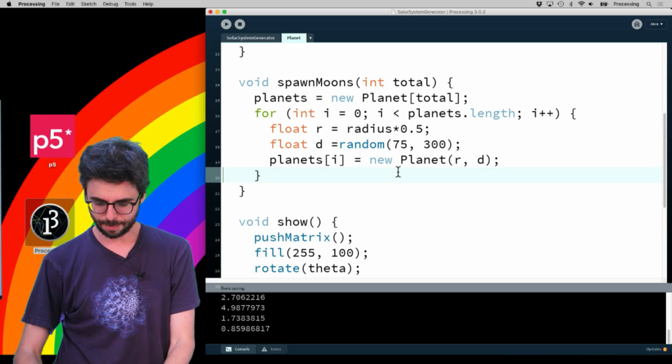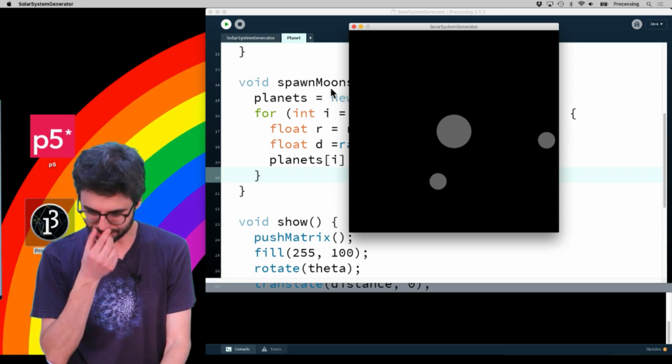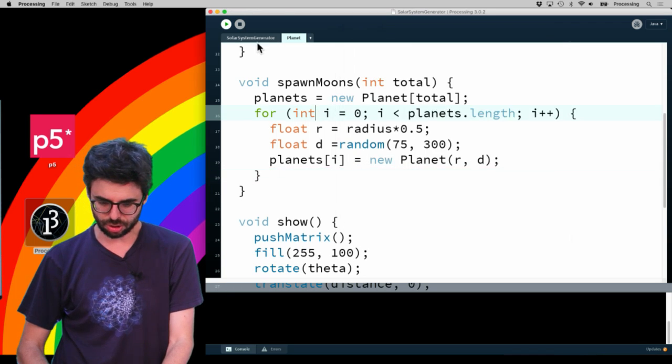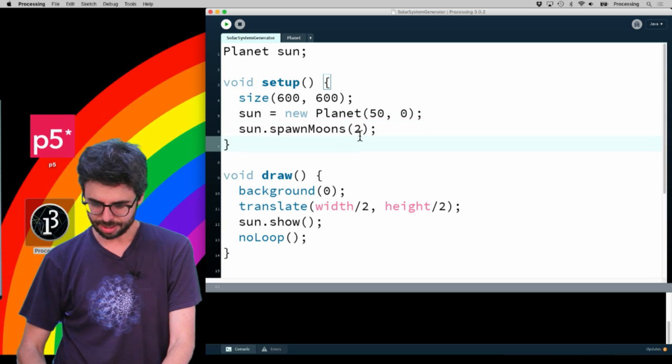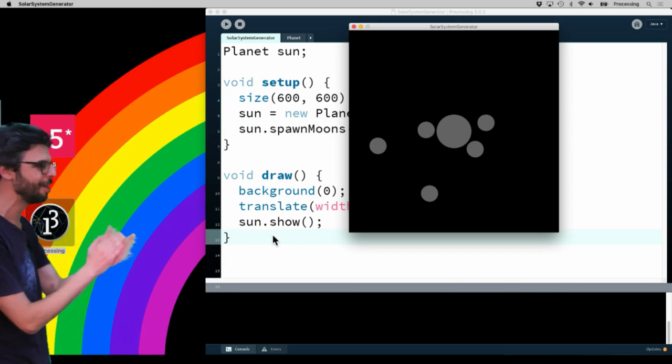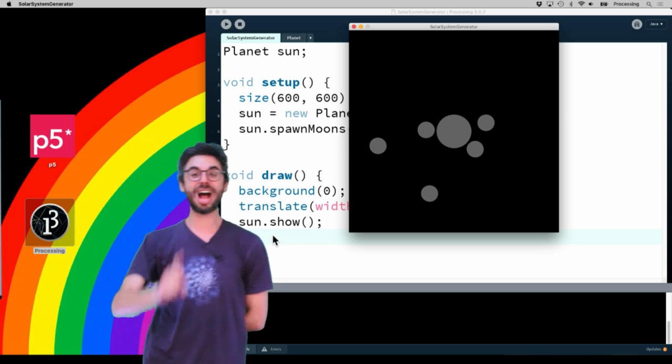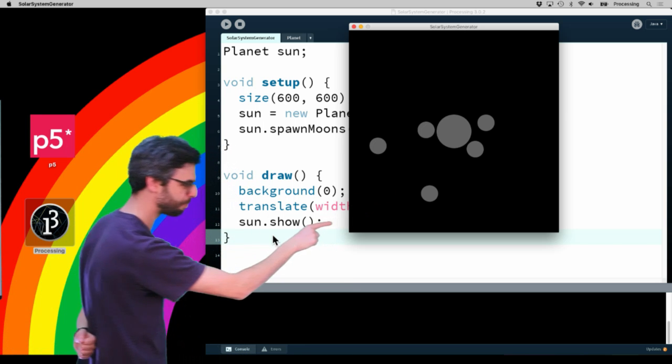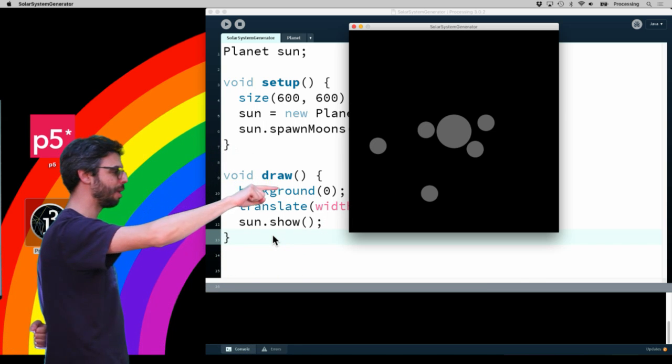So I'm going to put that there. I can get rid of all my print lines, and we can run this again. And we can see, there we go. And there's only 2, so let's go back and give me 5 again. And let's get rid of no loop, and let's run it. And we can see, okay, we've got our solar system. We've got 5 planets and 1 sun.